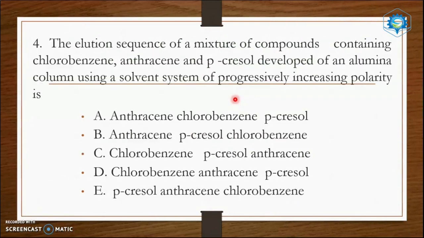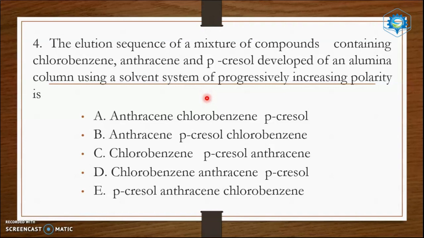The elution sequence of a mixture of compounds containing chlorobenzene, anthracene, and cresol developed on an alumina column using a solvent system of progressively increasing polarity. So in order to separate components using column chromatography, we fill it with a suitable adsorbent and add the substance to be separated from the top of the column. While moving down, its components will be separated.